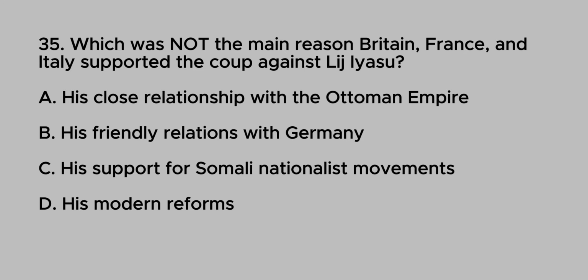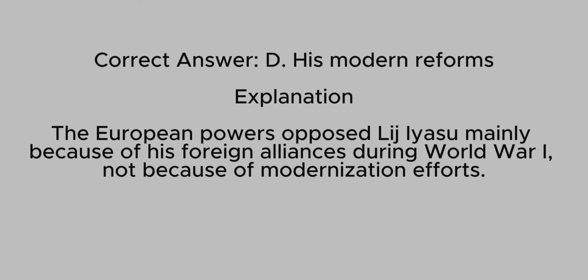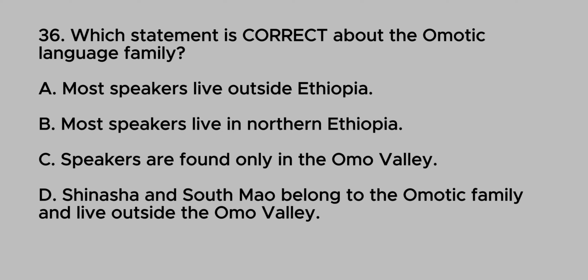35. Which was not the main reason Britain, France, and Italy supported the coup against Lij Iyasu? A. His close relationship with the Ottoman Empire. B. His friendly relations with Germany. C. His support for Somali nationalist movements. D. His modern reforms. Correct answer: D. His modern reforms. Explanation: The European powers opposed Lij Iyasu mainly because of his foreign alliances during World War I, not because of modernization efforts.